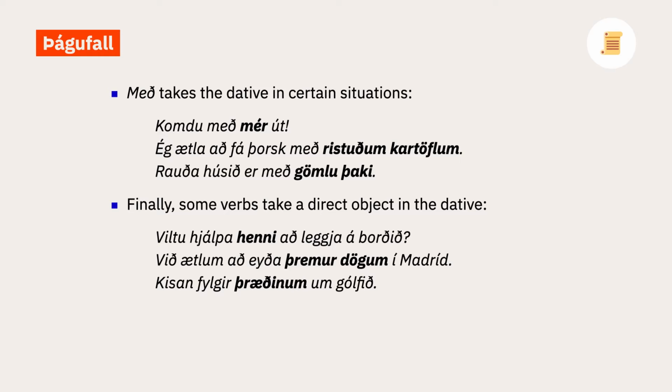The preposition með, with, can sometimes take the dative case too. For example, if you're talking about going out with someone or something that accompanies something else. Komdu með mér út. Come out with me. Ég ætla að fá þorsk með ristuðum kartöflum. I would like the cod with roast potatoes.